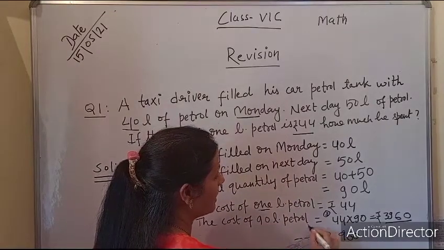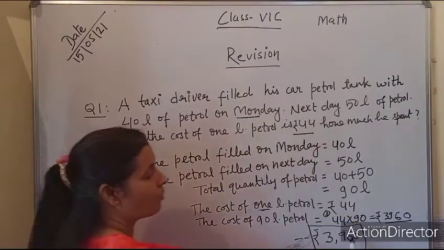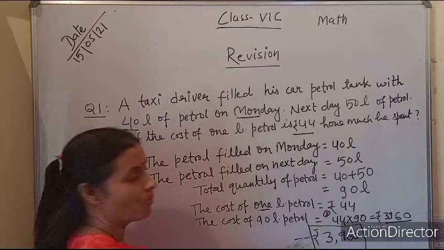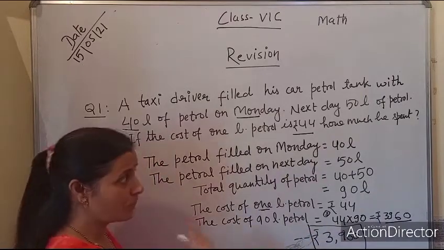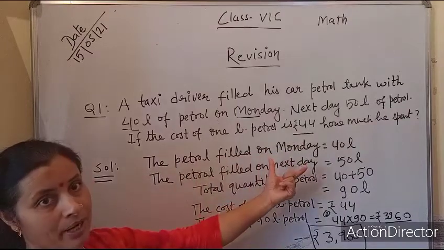3,960. Now I have written this quantity in the Indian place value chart: 1, 2, 3, comma. 1, 2, 3, comma. Alright, so this is how to calculate this question and how to write a statement.